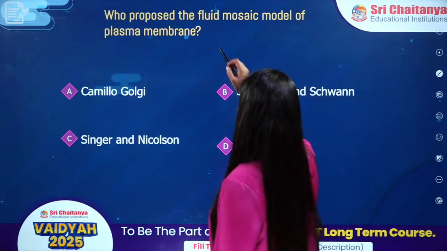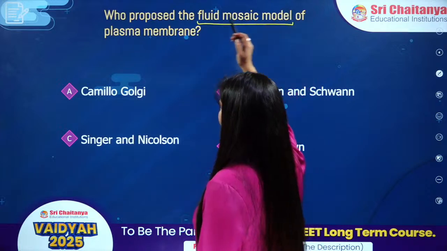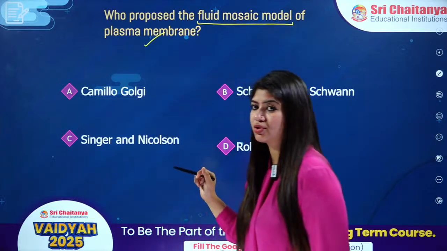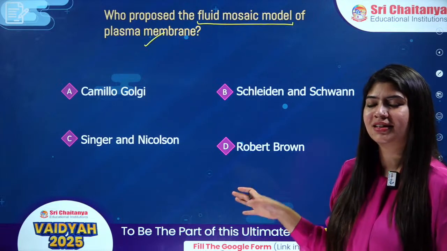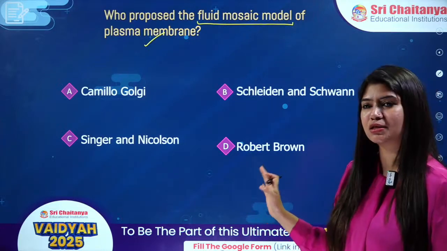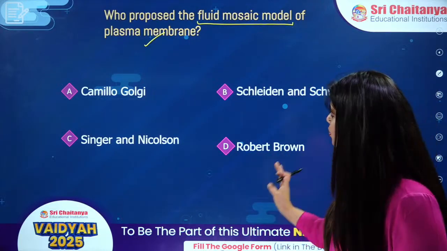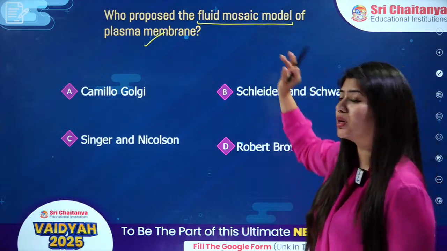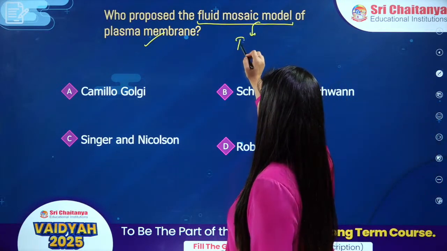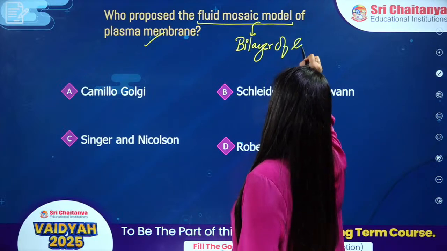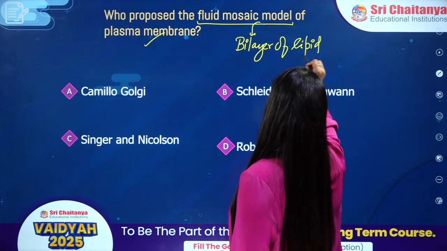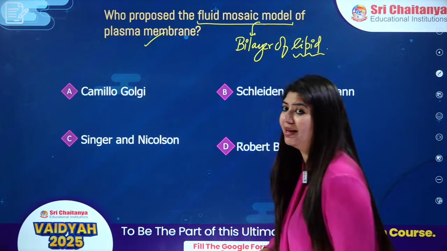Who proposed the fluid mosaic model of plasma membrane? Who proposed it? Very common question, and very simple question, I would say. Who proposed the fluid mosaic model, according to which we basically have a bilayer of lipids, and my proteins are embedded inside this bilayer.